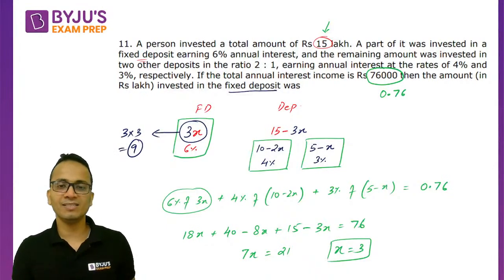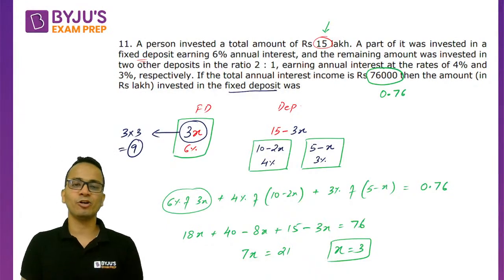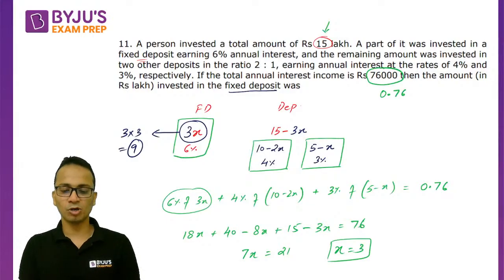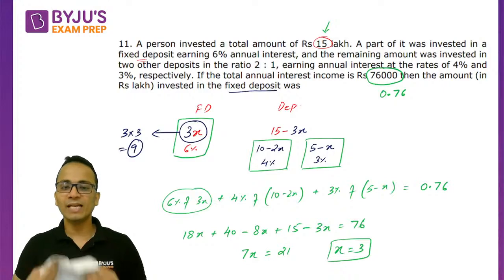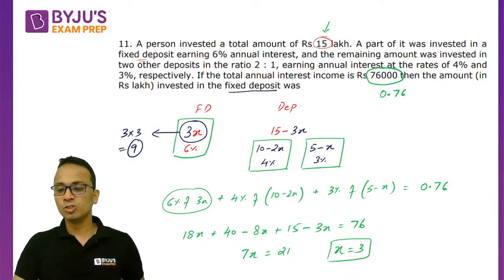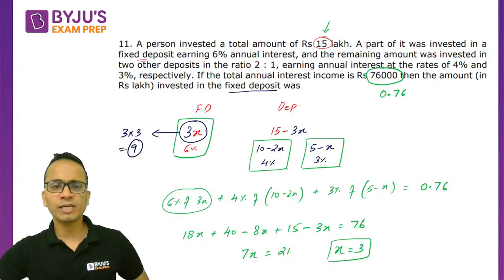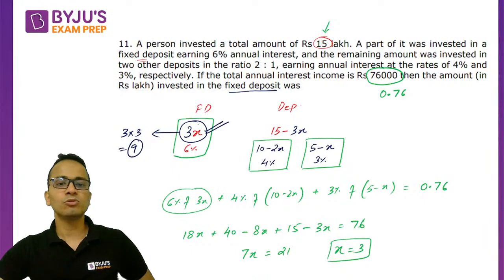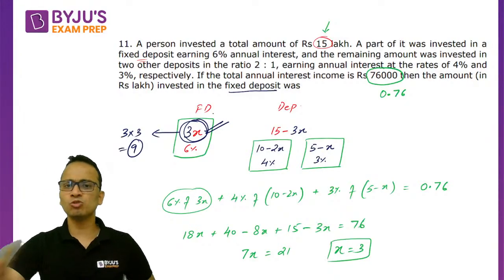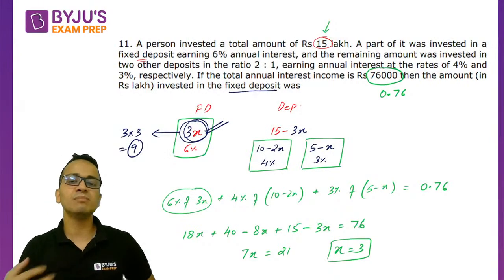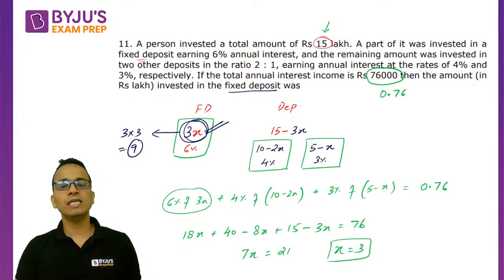That answer you can type in the box that will be given to you, and you will get the final answer. So 9 is the final answer. This was a small unconventional thing I did for this question to make the calculations look easy. Here I assumed the fixed deposit amount as 3x instead of x, to remove the fractions in the later part of the question.